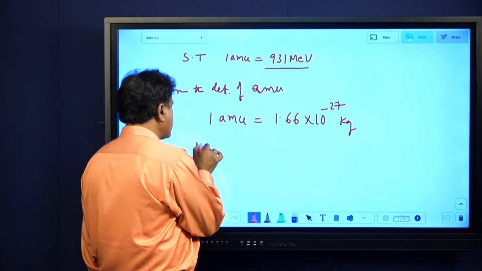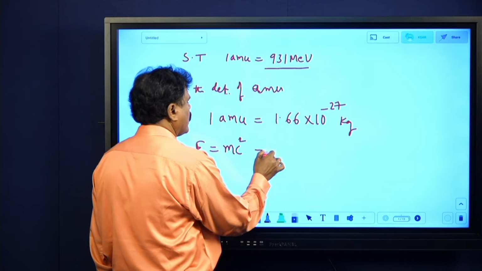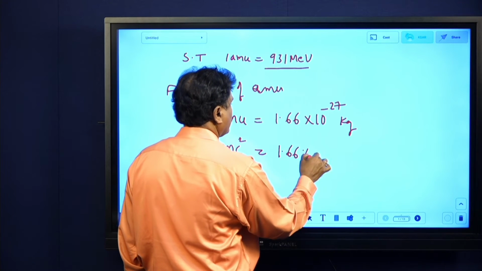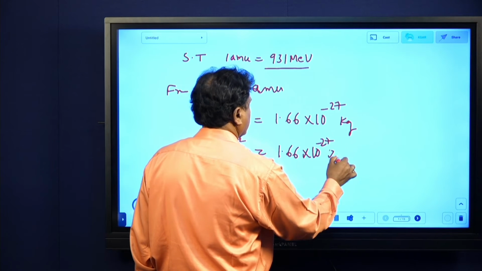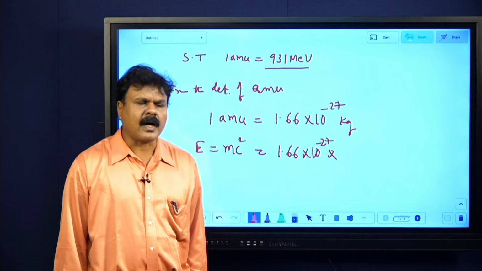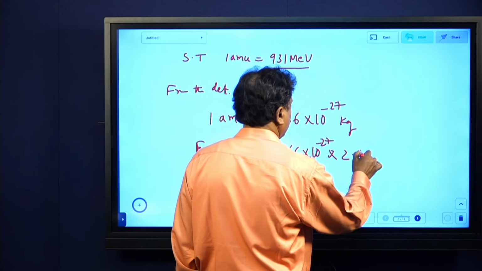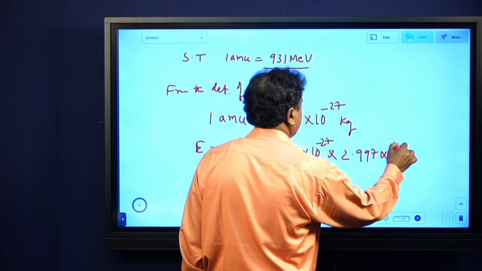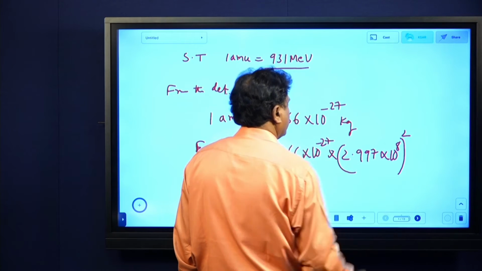Now according to Einstein's mass energy relation, we have E equals mc square. Now what is the energy equivalent of this? 1.66 into 10 power minus 27 multiplied by c square. C square you can take as 3 into 10 power 8, or even write more specifically 2.997 into 10 power 8, squared.